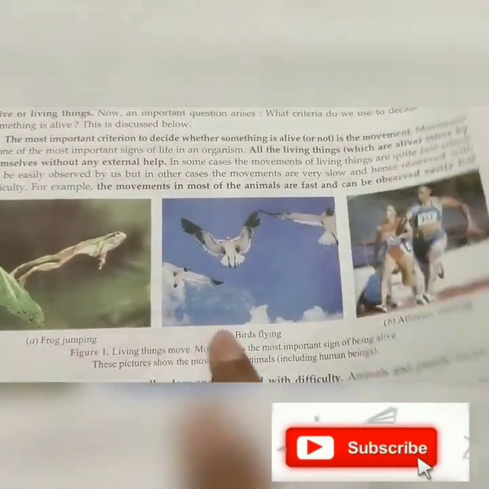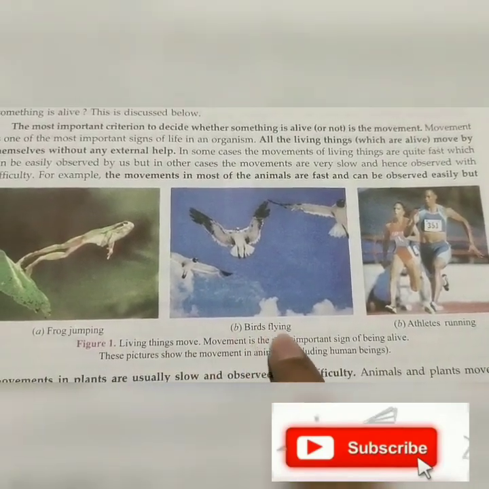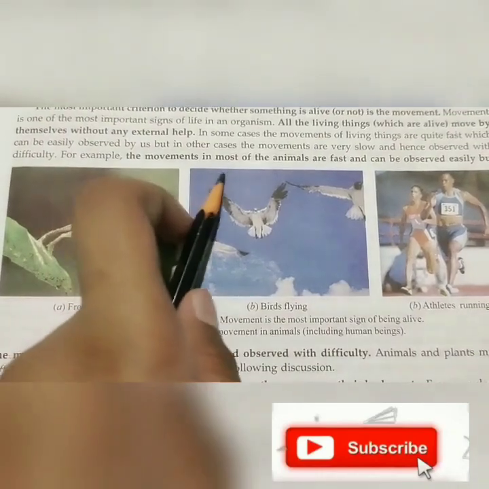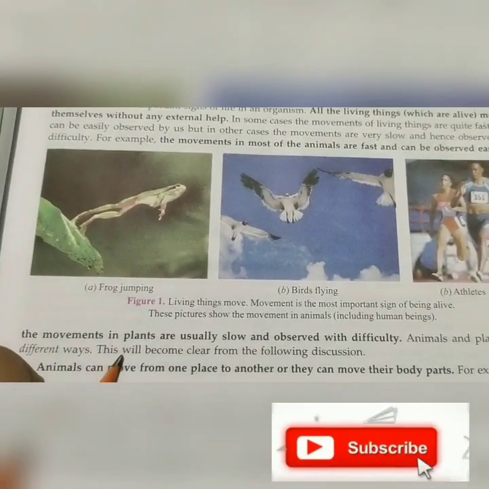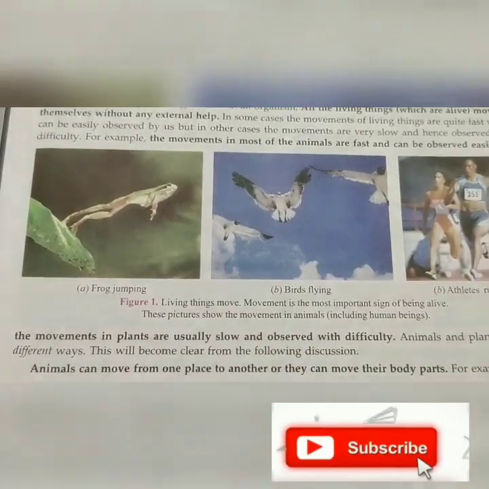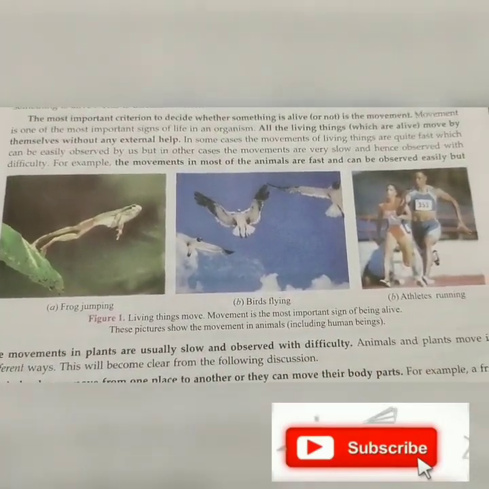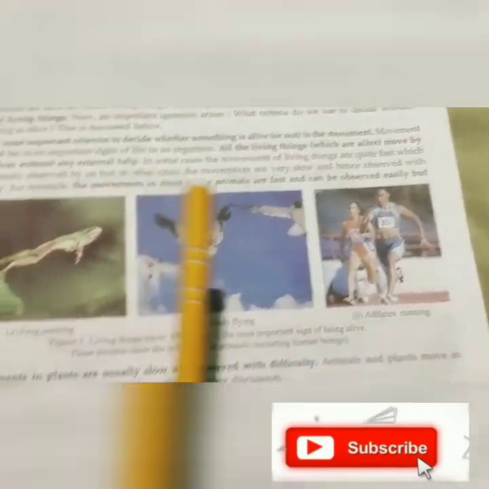So living things can move. Movement is the most important sign of being living, as this picture shows. Now let's come to another point. For example, the movement in most animals is fast and can be observed easily, but the movements in plants are usually slow, because they grow very slowly.